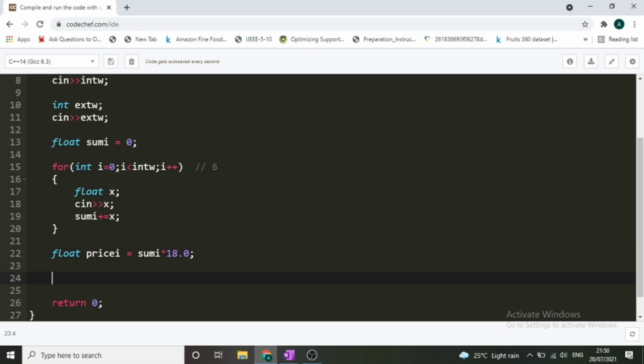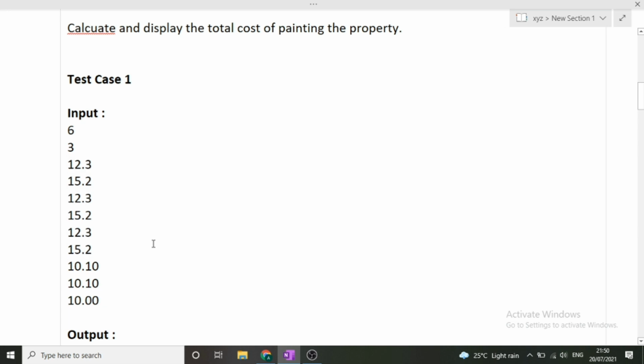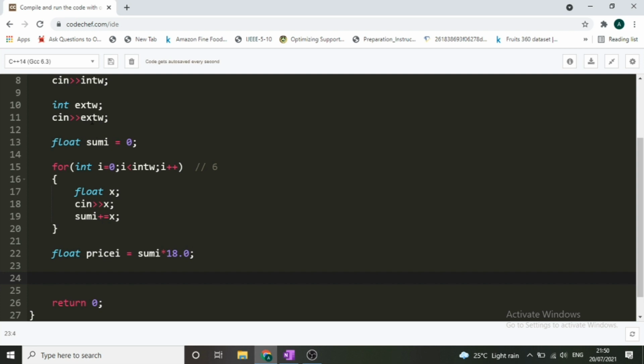Now our next 3 lines will be taken as input, because now we have to take the input of the exterior walls also. We have the number of exterior walls in this variable. So we'll simply iterate over this again. So int i is equal to 0, int i less than ext i plus plus. So let's suppose our exterior walls are 3. So this loop will run 3 times.